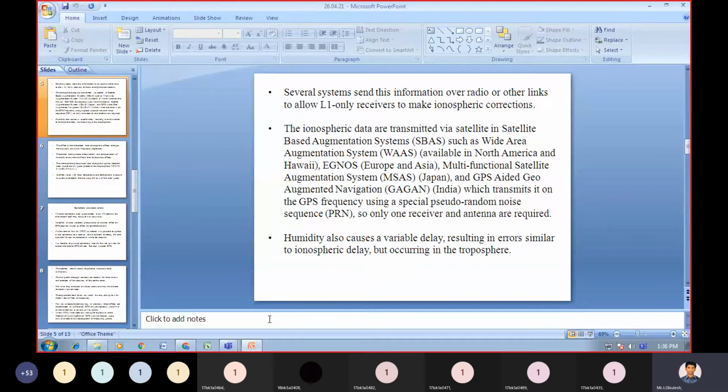So only one receiver and antenna are required. The antenna will act as both transmitter and receiver, depending on your requirement. It will act as a receiver as well as a transmitter.